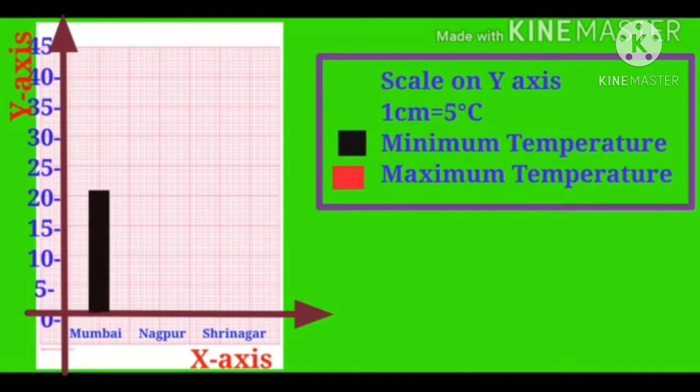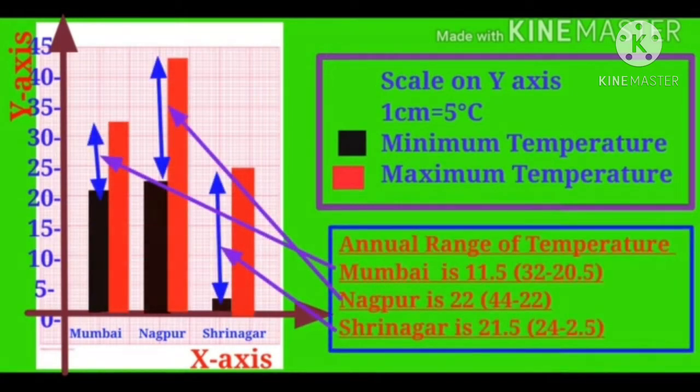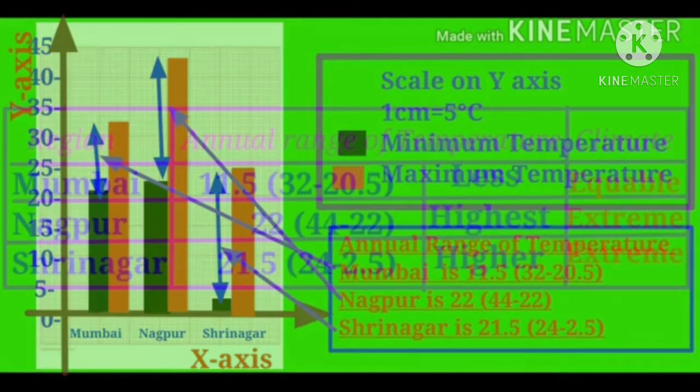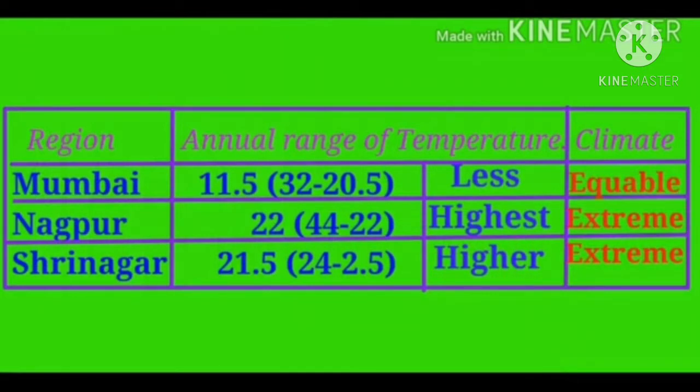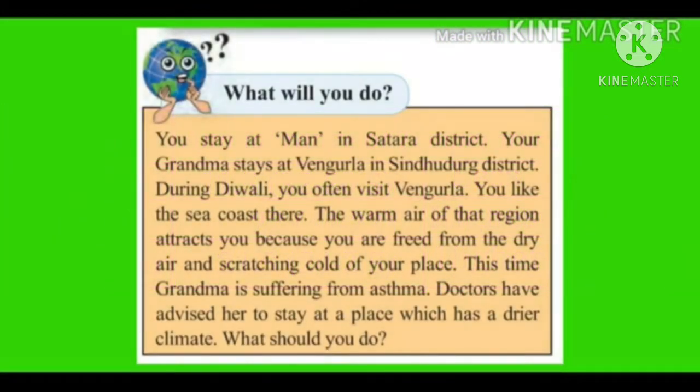What will you do? You stay at Maswad in Man Taluka in Satara district. Your grandma stays at Vengurla in Sindhudurg district. During Diwali, you often visit Vengurla. You like the sea coast there.